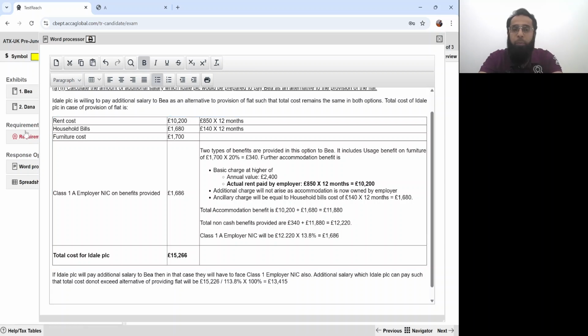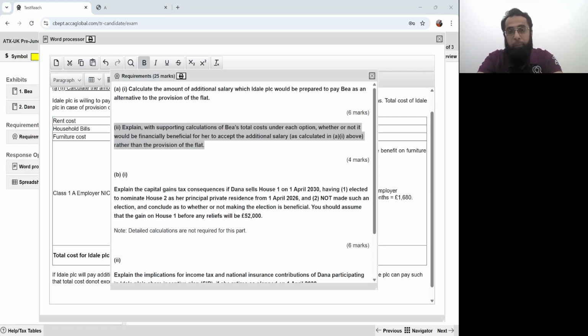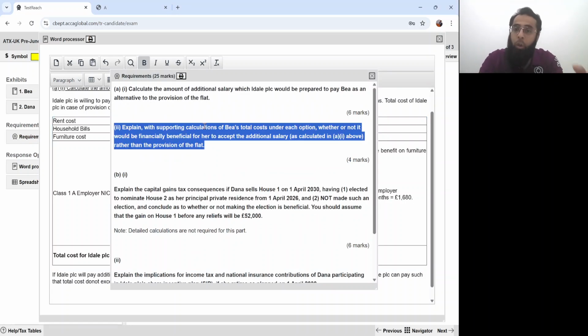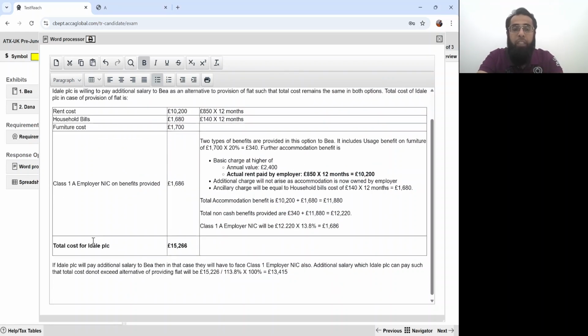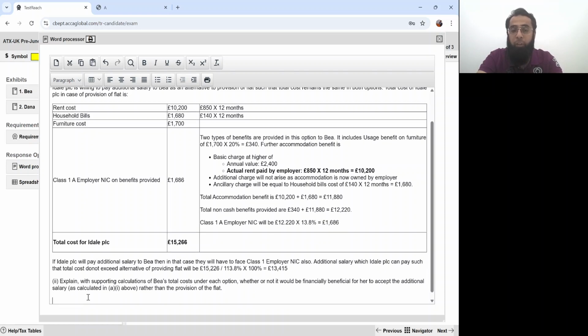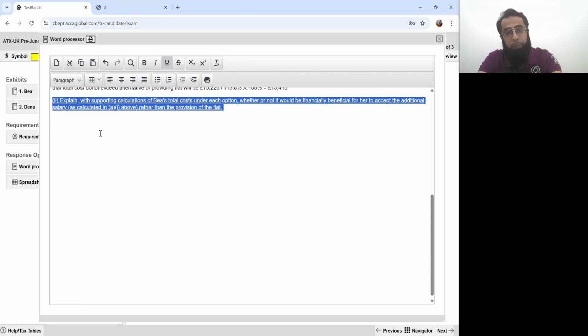Okay, let's move forward. Now, part 2. Explain with supporting calculation B's total cost under each option, and whether or not it would be financially beneficial for her to accept the additional salary rather than the provision of the flat. So now we have to think from the perspective of B. In part A2, we have to think from the perspective of B. Listen to me carefully.